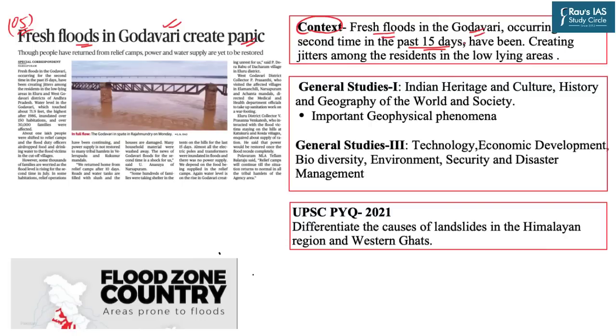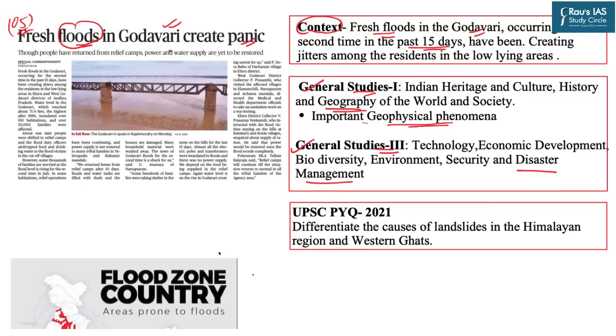As far as the scheme of syllabus is concerned, this topic is mainly relevant in two papers, that is General Studies paper 1 as well as GS paper 3. In GS paper 1, we have a section of geography and a specific section on important geophysical phenomena. Similarly, in General Studies paper 3, we have a section on disaster management. Floods are an important geophysical phenomenon as well as a disaster, and hence need to be managed.